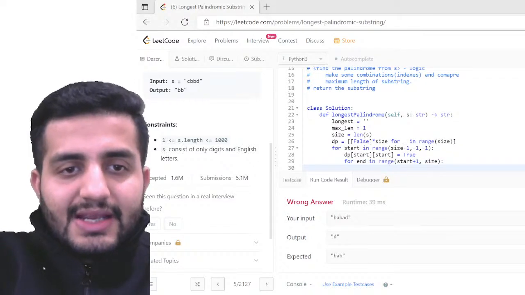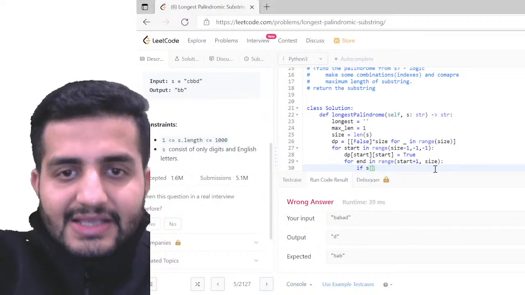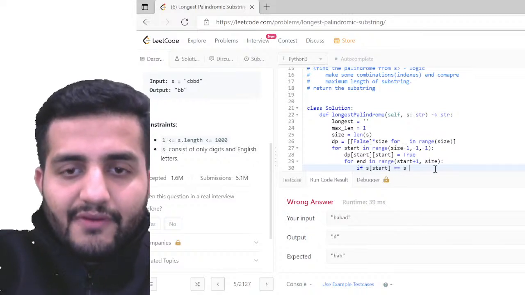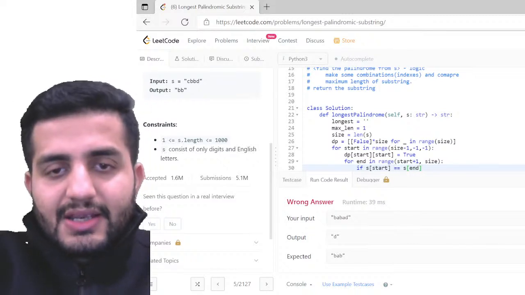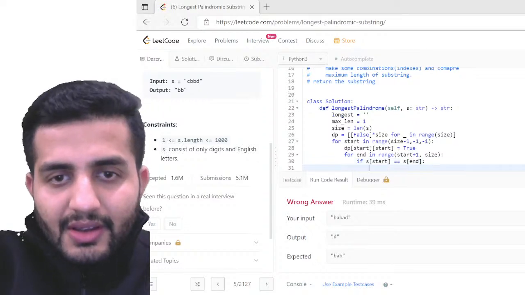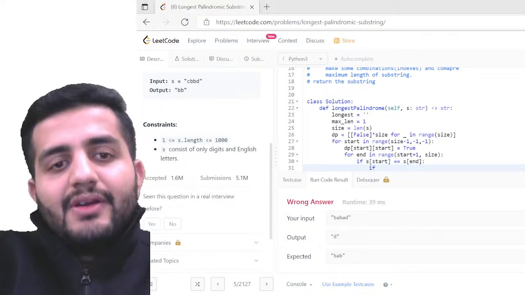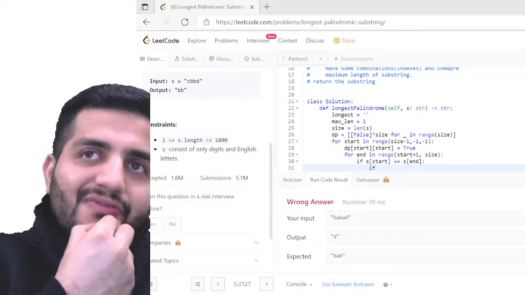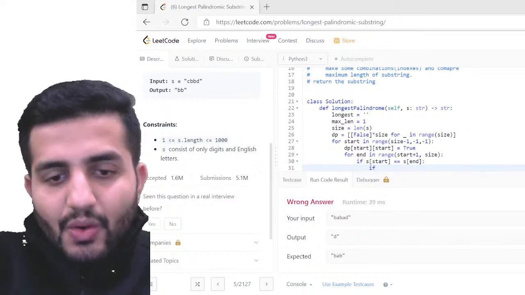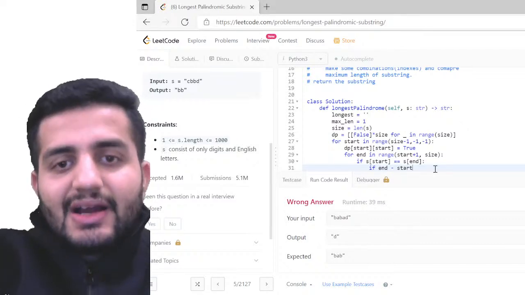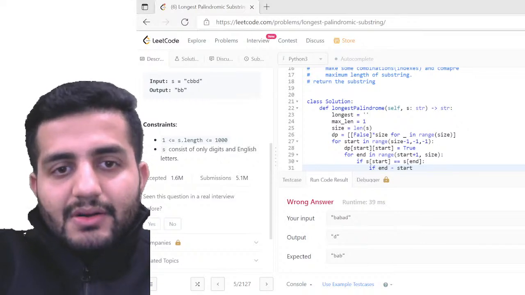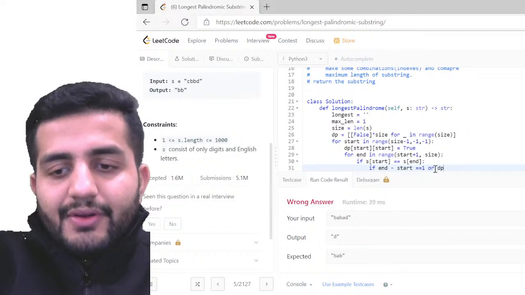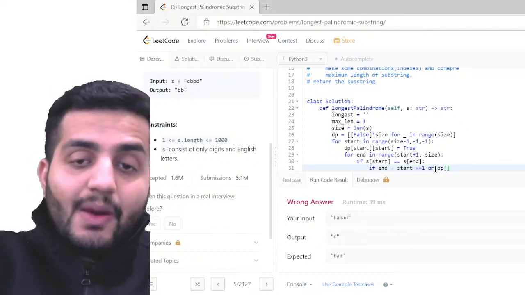And in this case, I'll be saying that if s of start is equal to s of end in this case, right? So if these two are true, and what is the next condition, guys? So also if end minus start equals 1, or dp of start +1 and end -1, right?